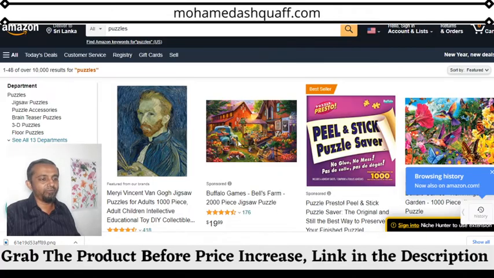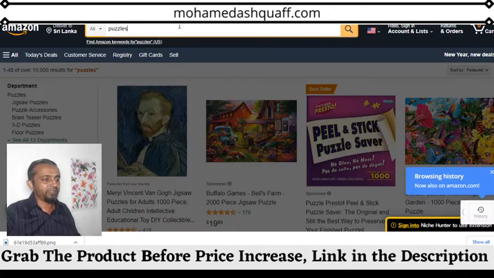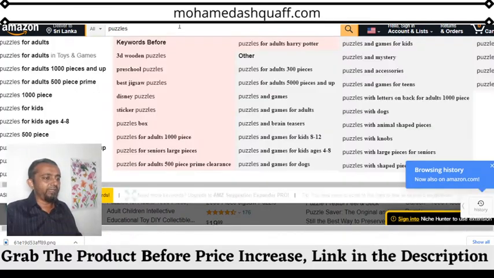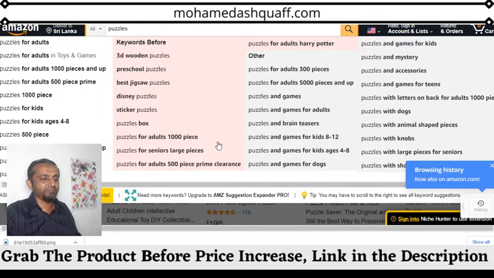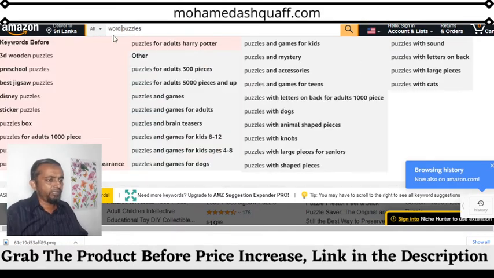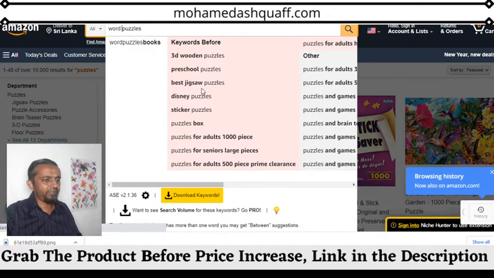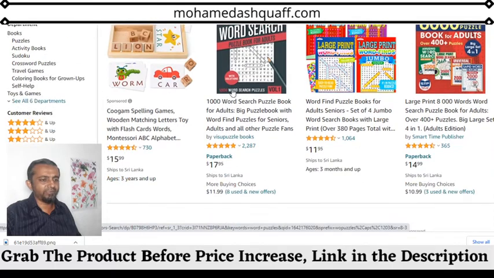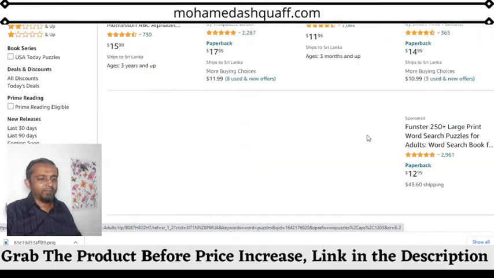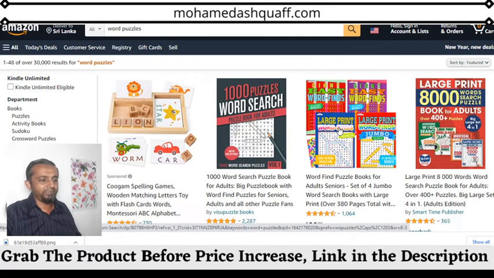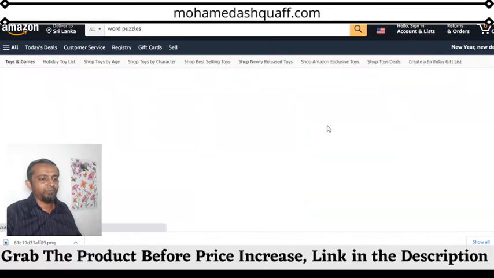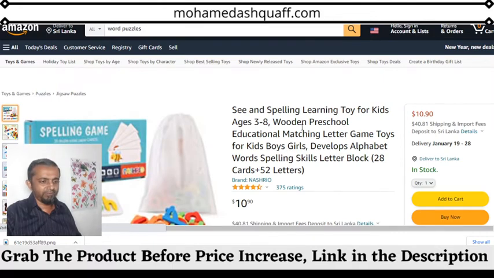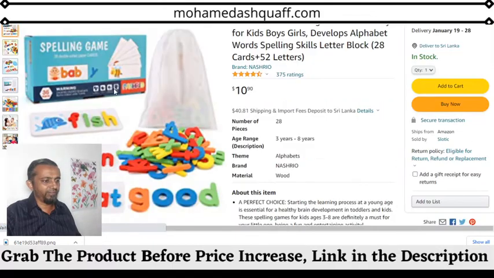If you go to the puzzle section here, let's see how many categories. There are hundreds of thousands of puzzles. This is, I think, word puzzles, right? We'll say word puzzles. Okay, here we go. These are the puzzles we are going to create. You can see tons and tons of puzzles like these under Amazon, so you have to compete with these people to make huge money. This is a good price, and this is a different kind of puzzle.